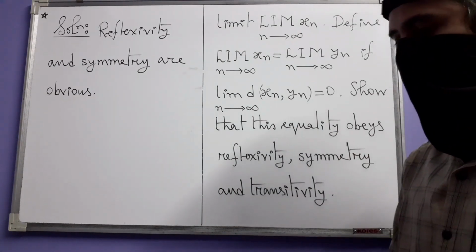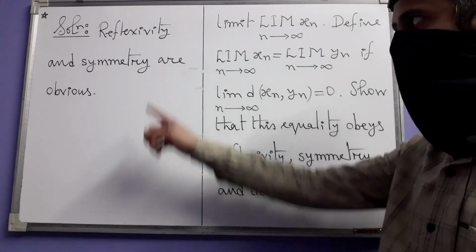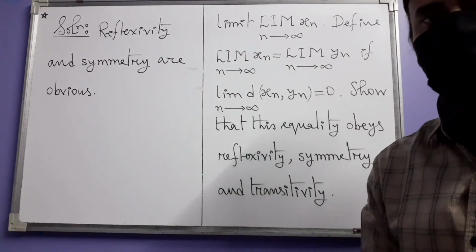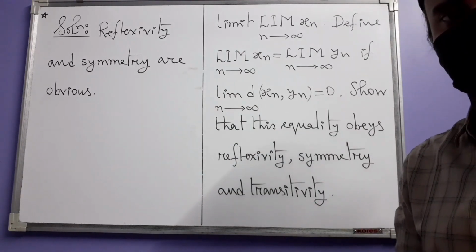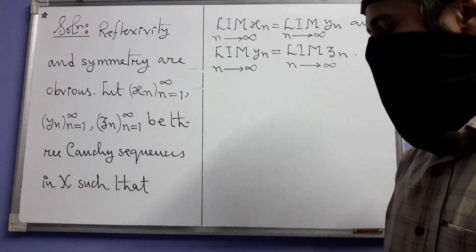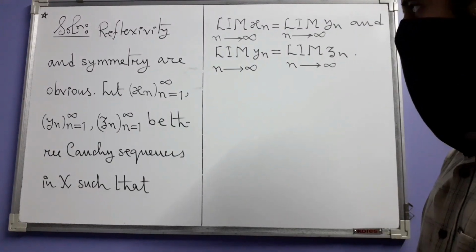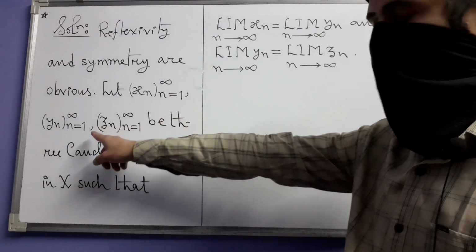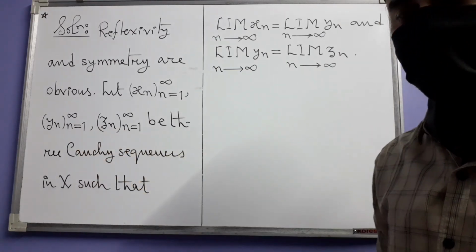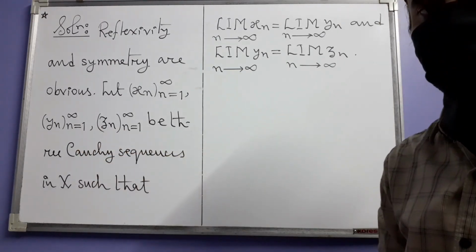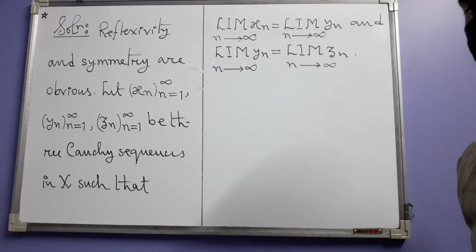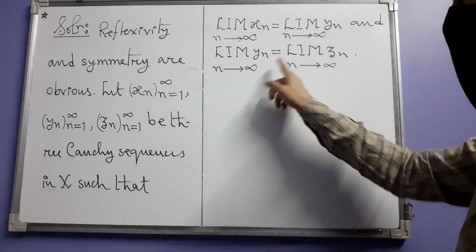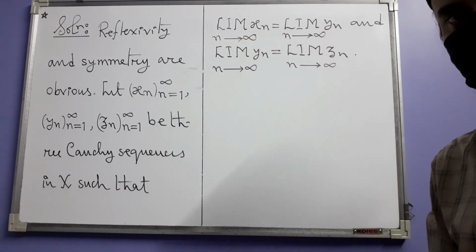Solution, and the very first line is just this: reflexivity and symmetry are obvious. They are really obvious. You think for yourself why. Next we go for transitivity, for which we have taken three Cauchy sequences x_n, y_n and z_n in our space X, such that the formal limits of x_n and y_n are equal and the formal limits of y_n and z_n are equal.